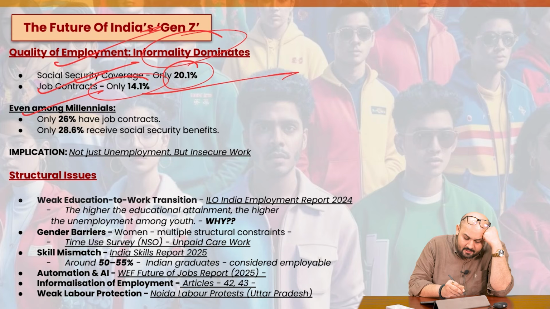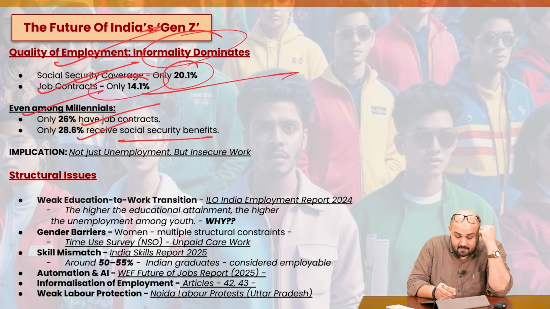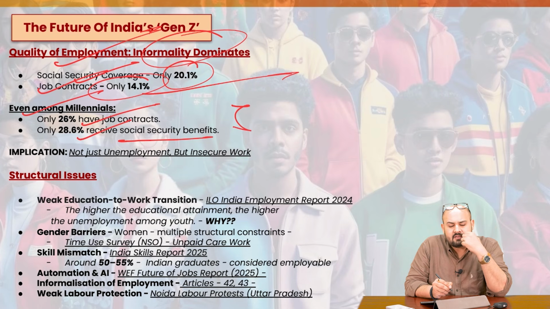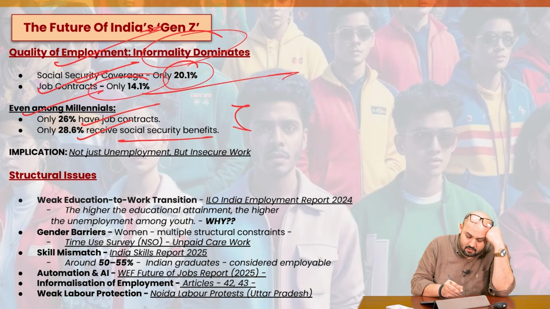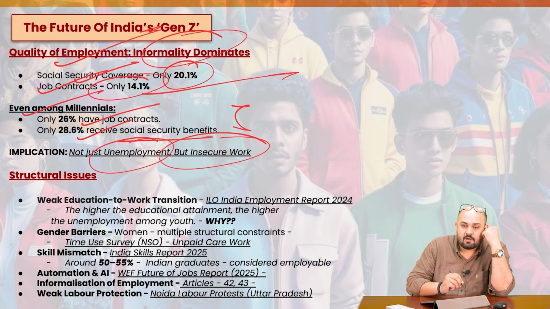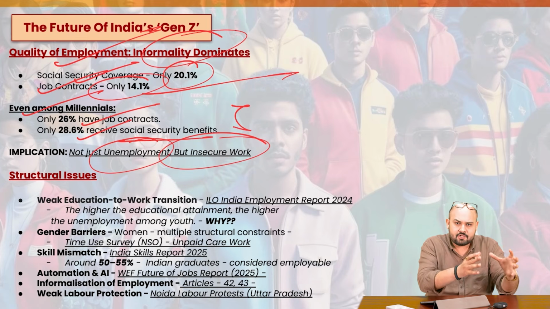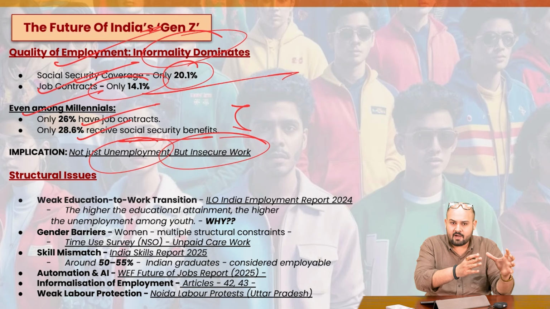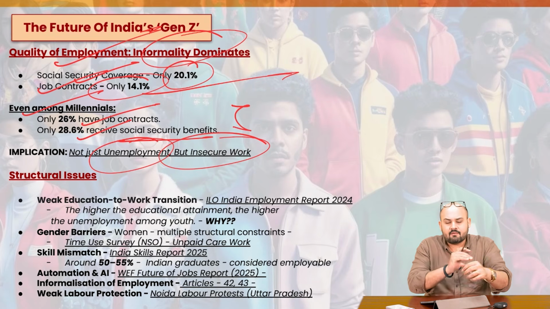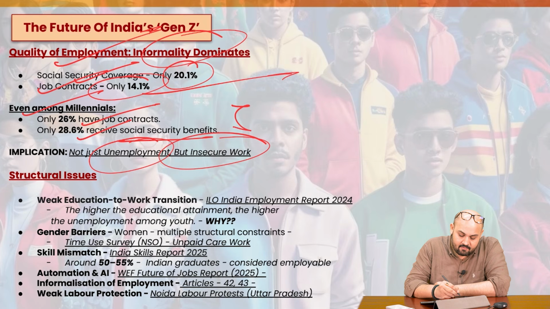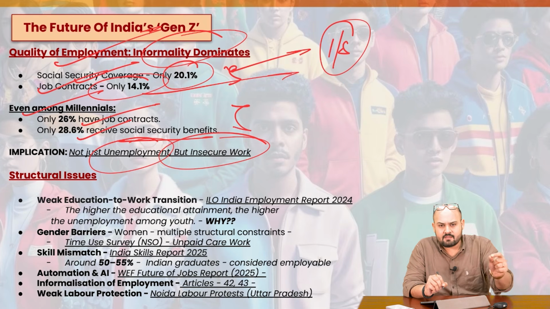Even among the millennials, only 26% have job contracts and 28% receive social security benefits, but still it's better as compared to Gen Z. Obviously, the situation is not good, but it's better than that of Gen Z. Implication: not just unemployment, but insecure work. First of all, we have a large section of Gen Z which is unemployed. I have given you the data for that. Next, this is another important data point which can be used: the social security coverage. Just use 1/5. 1/5 of those Gen Zs who are employed have social security coverage.